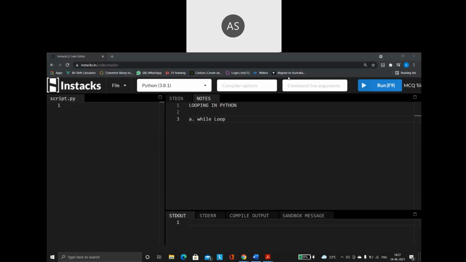Okay, guys, so in today's class, we will be continuing with the concept of looping. We'll be seeing what the different types of loops in Python are. I hope you remember the last session.